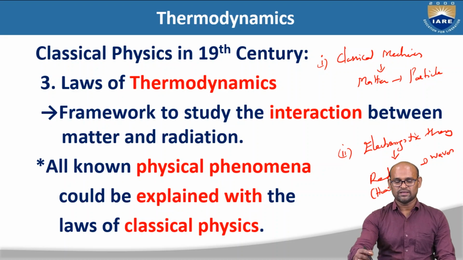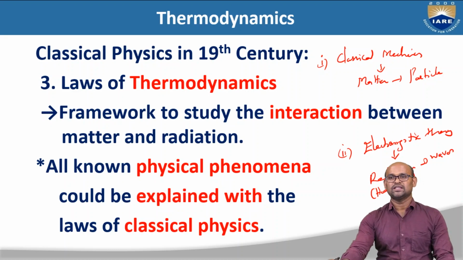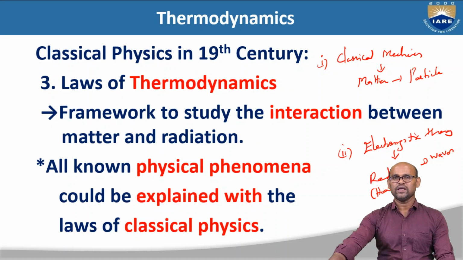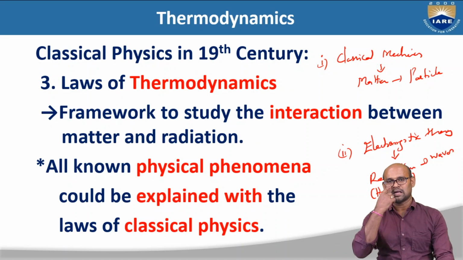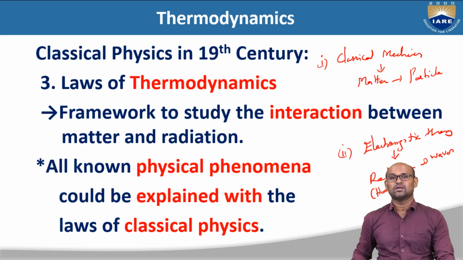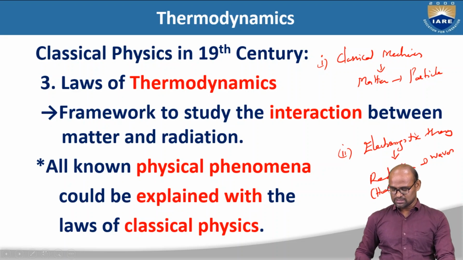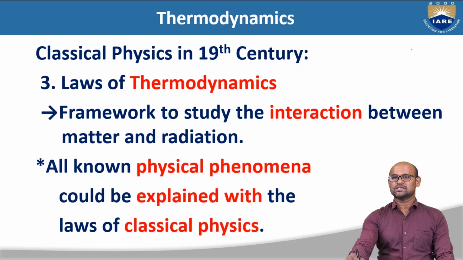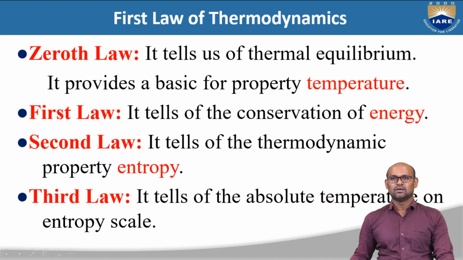So all these, and the third branch of classical physics is thermodynamics, where we study the interaction between matter and radiation. Okay, so these are the three branches of classical physics which were successful in explaining all the phenomena occurring around us until the 20th century. Now we will discuss the laws in thermodynamics.